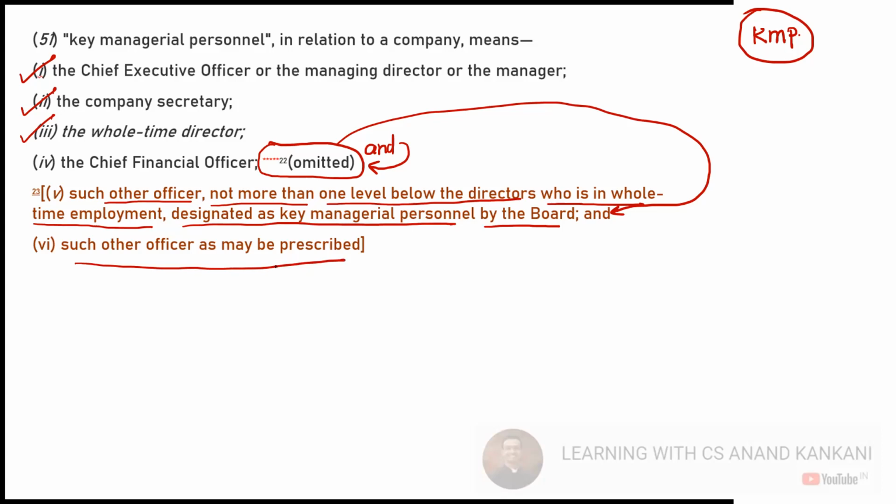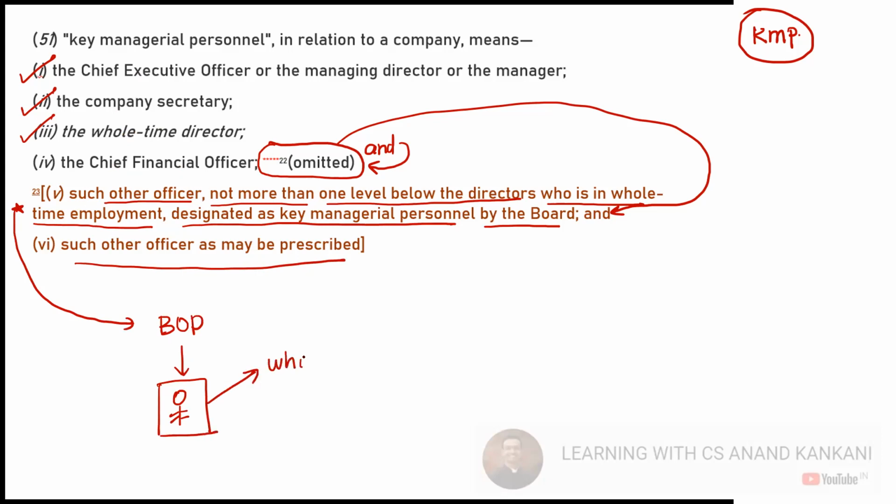When I say "as may be prescribed", in that case you'll have to see the rules. So ignore the rules right now. What does it say? CEO is a KMP, CFO is a KMP, company secretary is the KMP, full-time director is the KMP. Now you have the board of directors. This is the amendment. One level below the board of directors, there is an employee. This person has to be in full-time employment with the company, right?